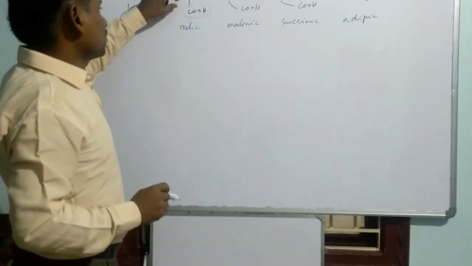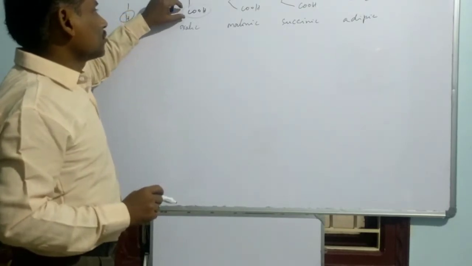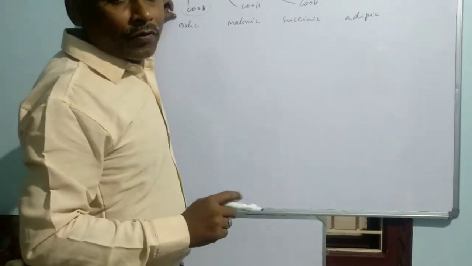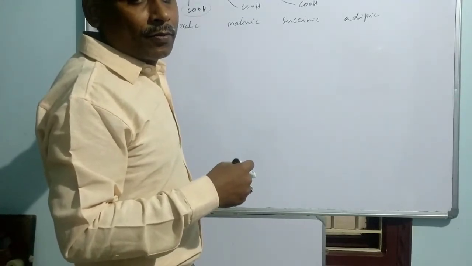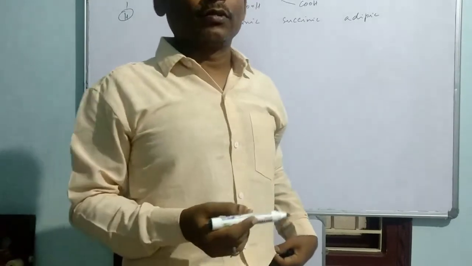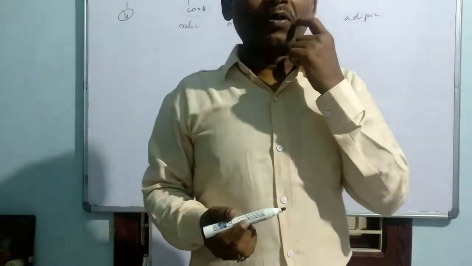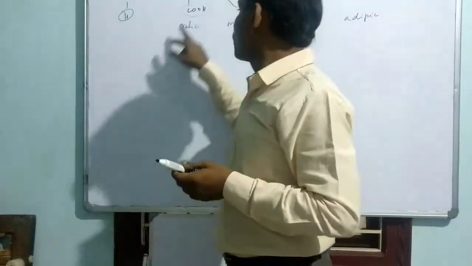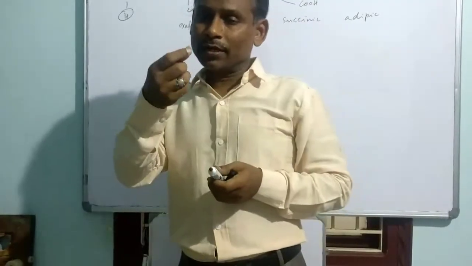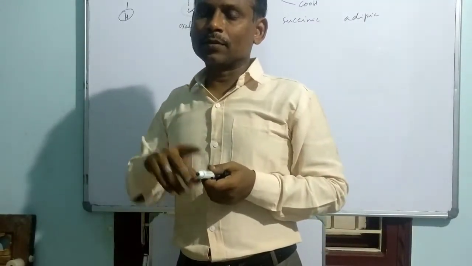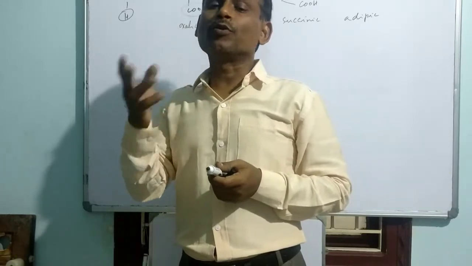So among the two COOH groups, one of the COOH groups withdraws electrons from the system. That means one of the COOH groups is acting as a withdrawing group, dictating the ejection of the proton from the other COOH group. It is a dibasic acid, supposed to eject two protons.